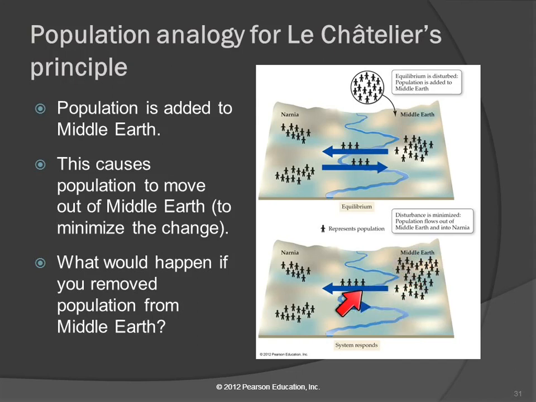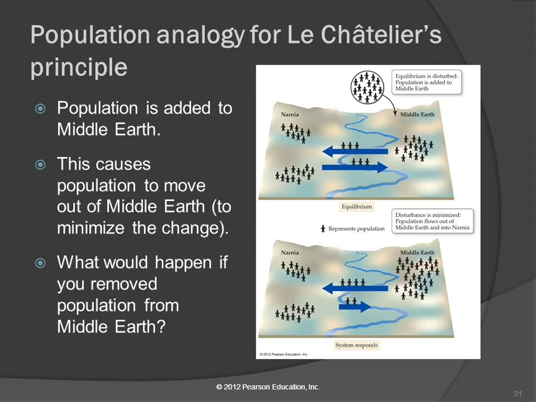That increases the rate of people moving to Narnia, and that's going to cause the population to shift over here, is going to cause this to go down. Not back to where it was, but it's going to go down as far as it can, because we added something here, and the equilibrium shifts to counteract that.